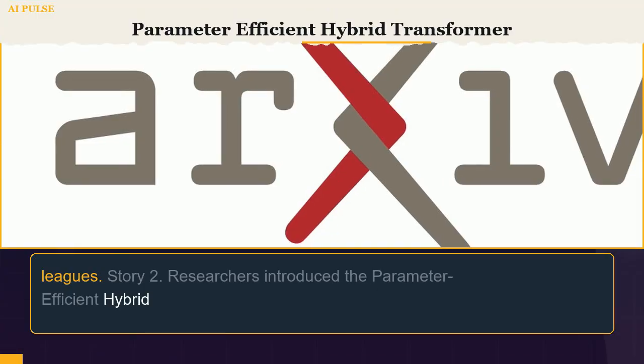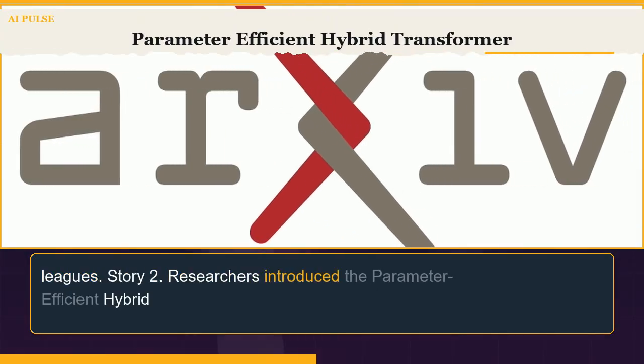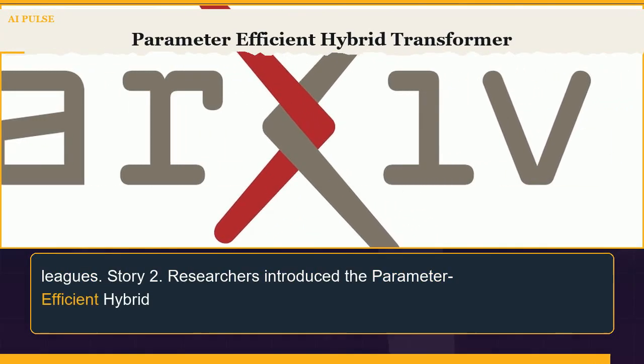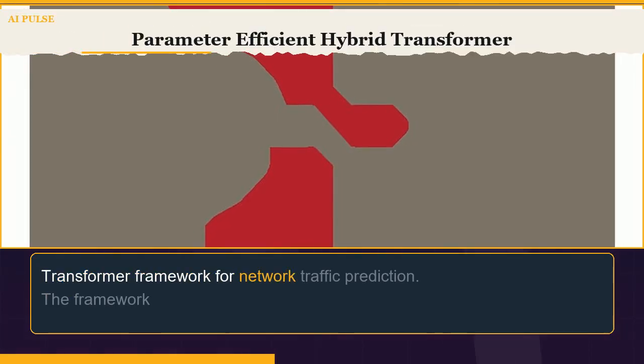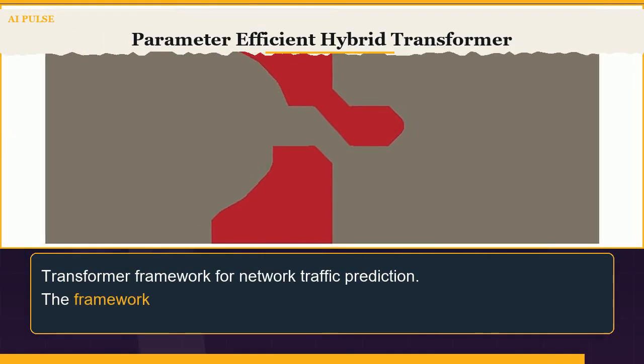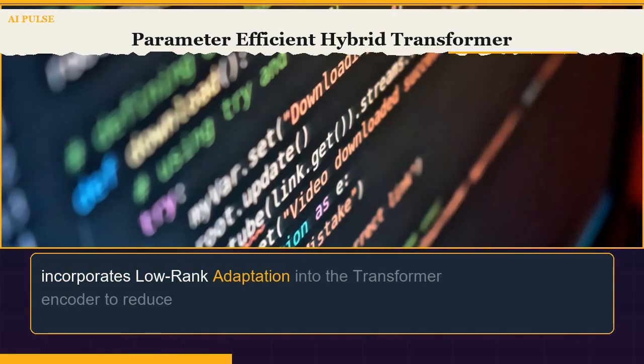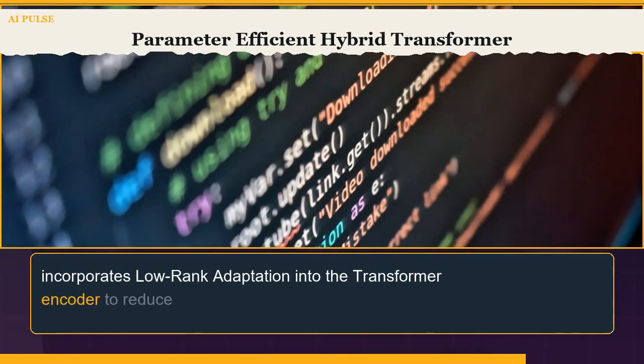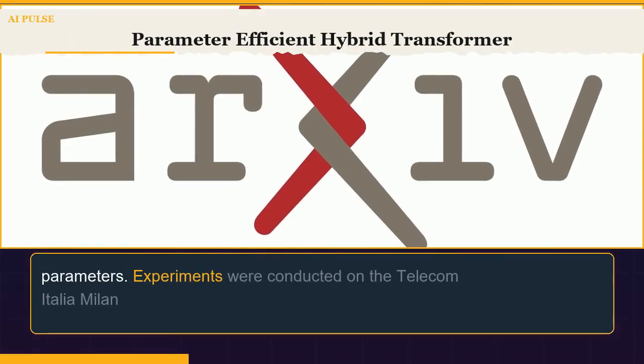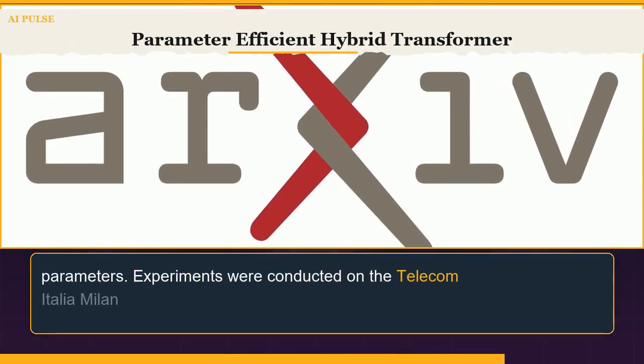Story 2. Researchers introduced the parameter-efficient hybrid transformer framework for network traffic prediction. The framework incorporates low-rank adaptation into the transformer encoder to reduce parameters. Experiments were conducted on the Telecom Italia Milan dataset and synthetic congestion scenarios.